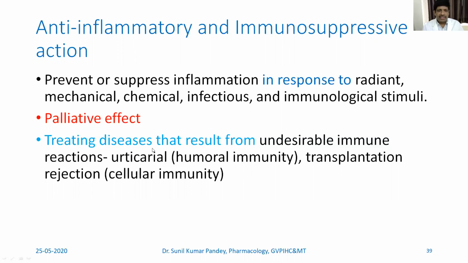It is used for treating diseases that result from humoral immunity or cellular immunity. There are undesirable immune reactions, and they can be divided into humoral immunity and cellular immunity. They range from humoral immunity, like urticaria, to cellular immunity, that is, transplantation rejection. In all these cases, corticosteroids are used.